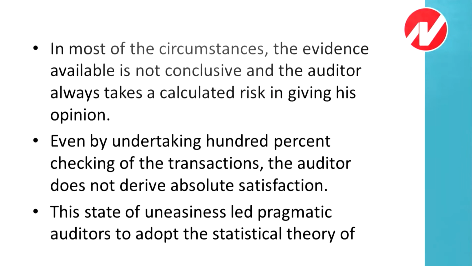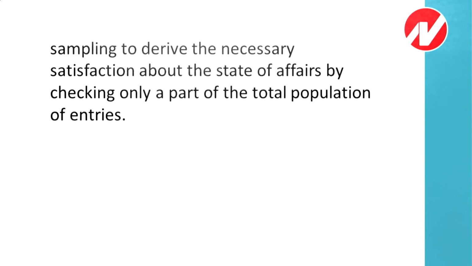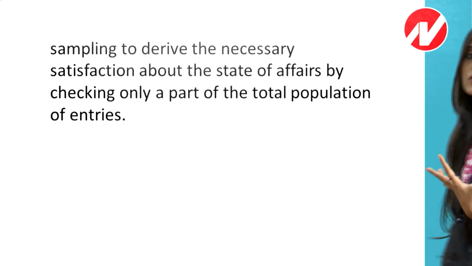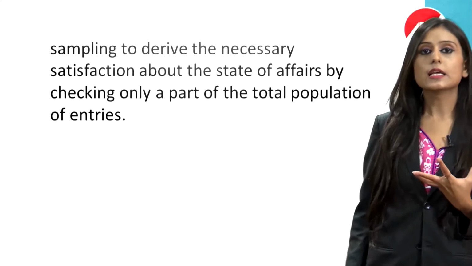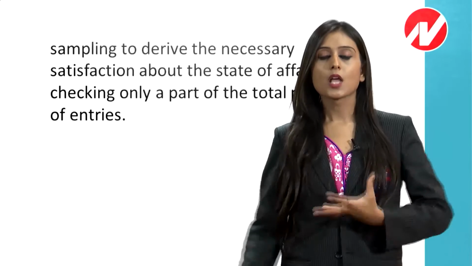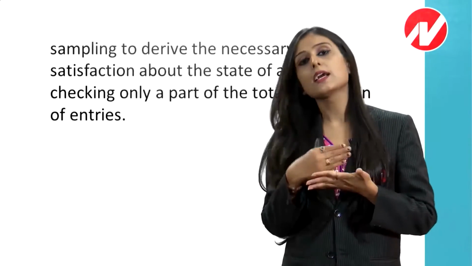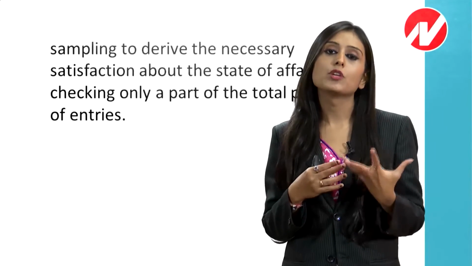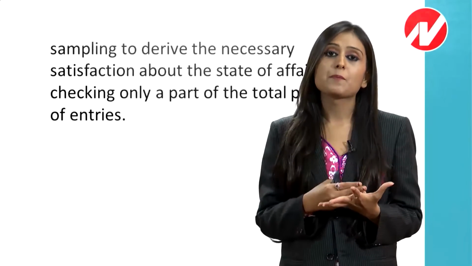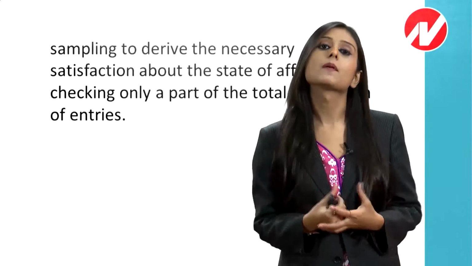This state of uneasiness led pragmatic auditors to adopt the statistical theory of sampling to derive the necessary satisfaction about the state of affairs by checking only a part of the total population of entries. So because of this problem, auditors resort to statistical sampling. They have started using statistical sampling so that whatever they derive is on some meaningful criteria, and the sample is representative of the population.